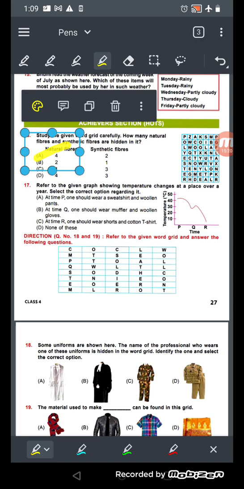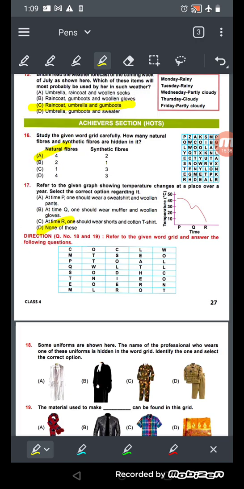Now refer to the given graph showing temperature changes at a place over a year. यहाँ पे graph which is showing the changes of temperature over a year. Select the correct option regarding it. So what is the correct option? The correct option will be number D. All are not correct, because see here number A is showing at time P one should wear a sweatshirt and the woolen pants. No, temperature ज़्यादा है. P में आप देखो 40 डिग्री है, तो 40 डिग्री में आप वुलन शर्ट्स नहीं पहन सकते.